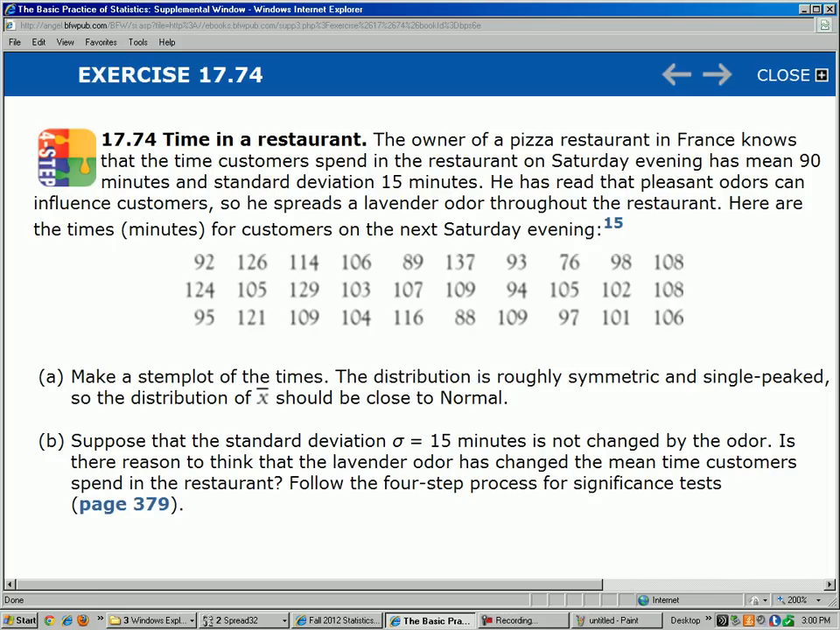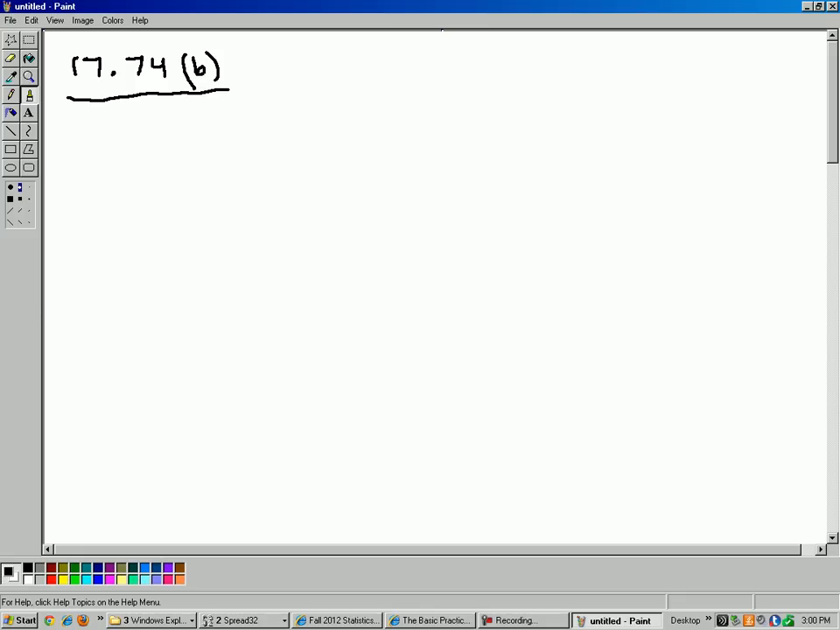But anyway, let's go to part B. It says, suppose that the standard deviation sigma equals 15 minutes is not changed by the odor. So it used to be 15 minutes. Let's say it's still 15 minutes. Is there reason to think that the lavender odor has changed the mean time customers spend in the restaurant? Follow the four-step process. All right, so first of all, this is a hypothesis test question.